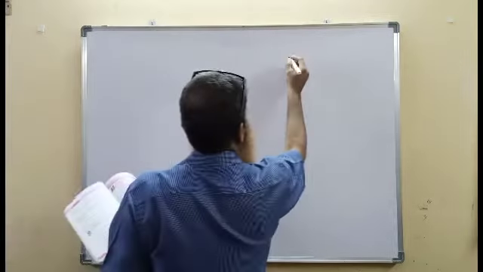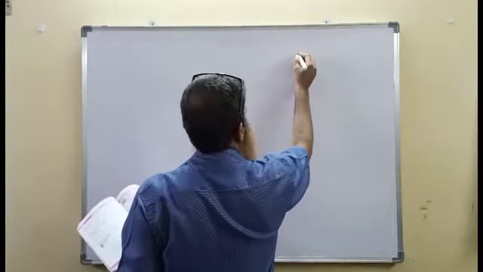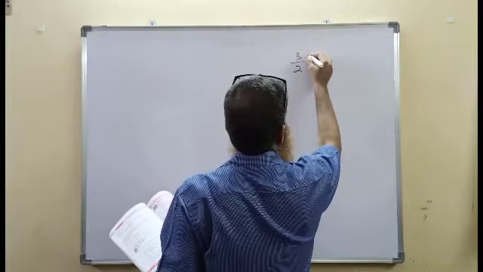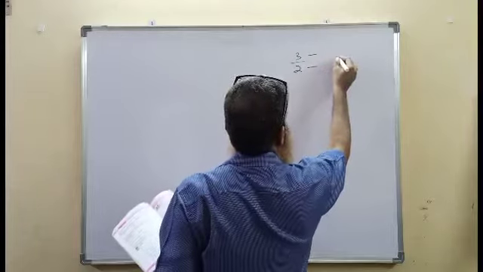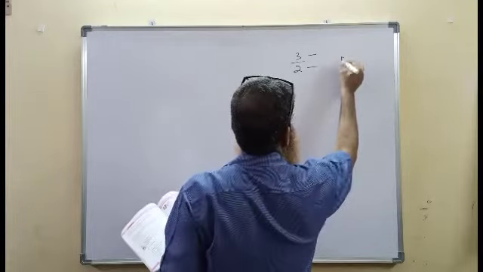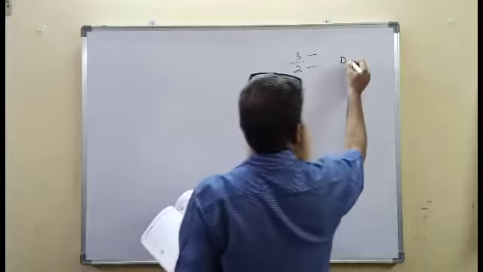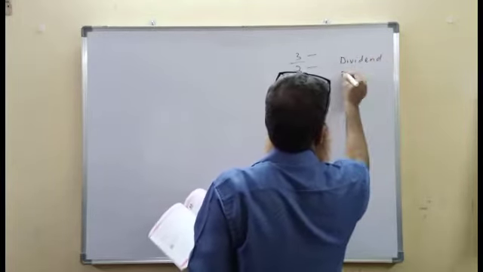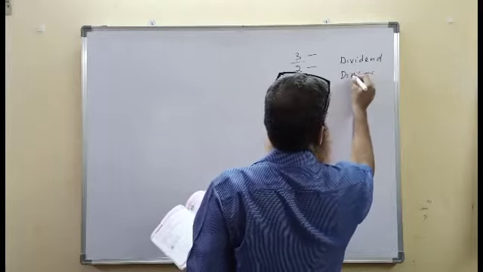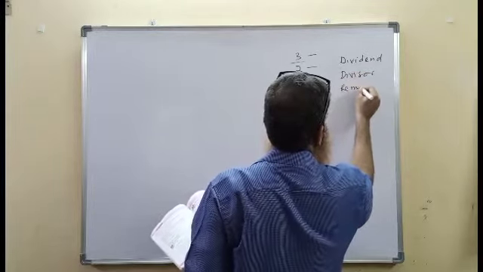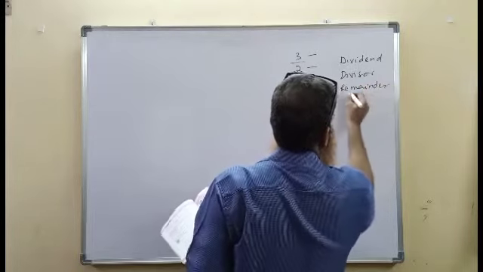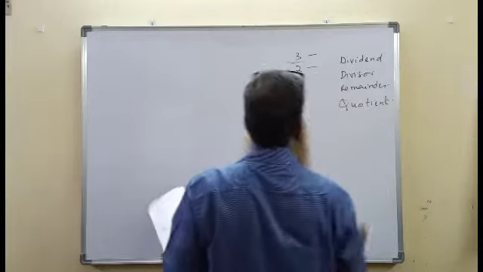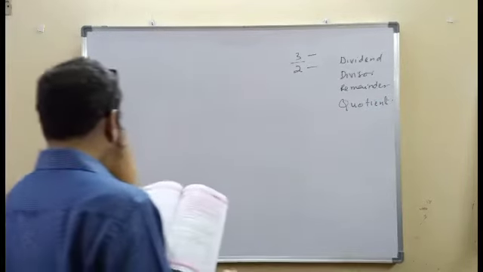Quotient numbers: when we have one number dividing the other number, 3 divided by 2, this is the dividend, this is the divisor, and we get a remainder, and the result is called the quotient. So the rational numbers are also called quotient numbers.